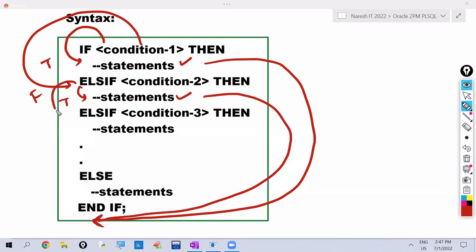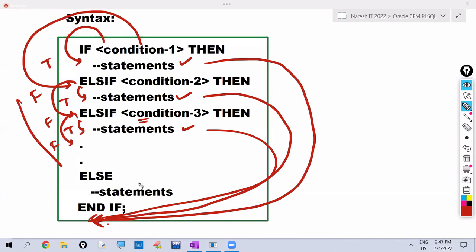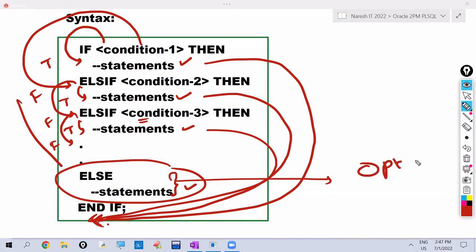If second condition is false, then only it checks the third condition. If third one true, executes these statements, comes out. If third one false, checks another condition. Like this, if all are false, it executes else statements, and writing this else is optional, means not compulsory. We can stop with else if block also, no problem.